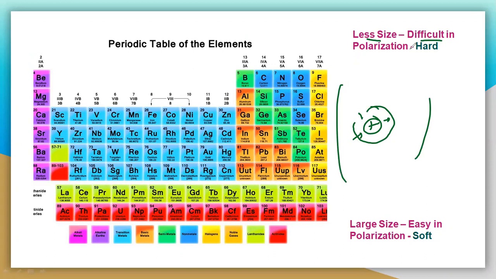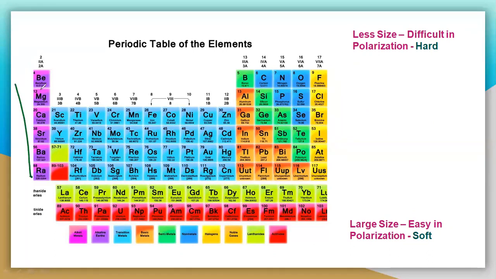It may be acid or base, that is hard. So the difficulty in polarization is called hard. And if it is large in size, then it can be easily polarized, then it is soft here. Now see here, you have to understand that less size.